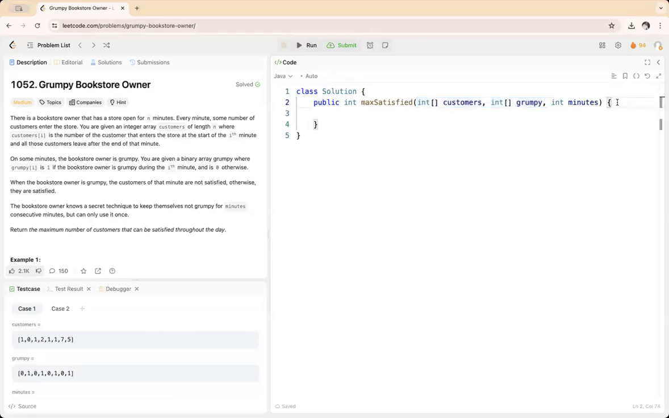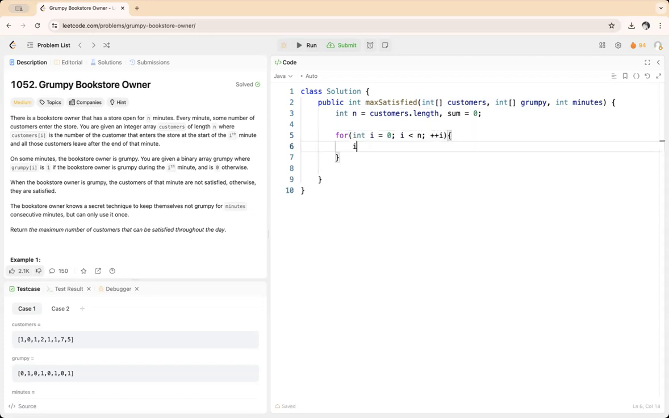So we will declare two variables, int n is equal to customers.length. Okay. And then sum is equal to 0. Okay. For int i is equal to 0, i less than n, i plus plus. And then we will check if